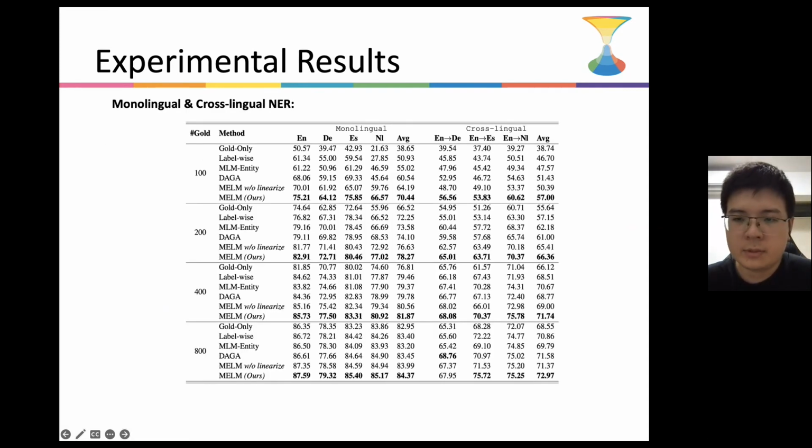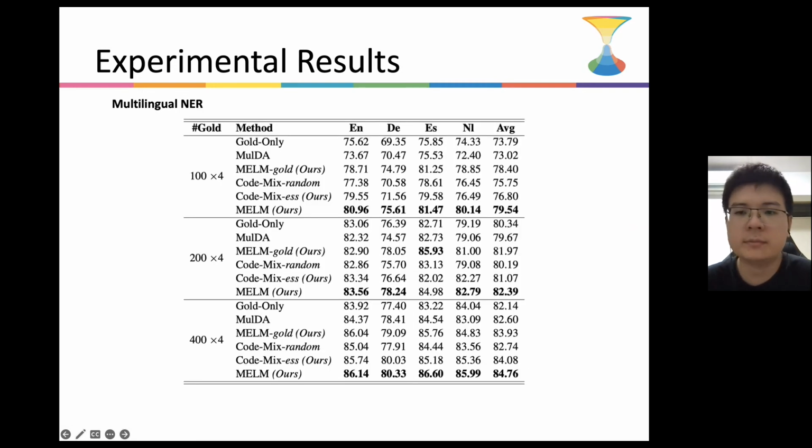The experimental results on monolingual and cross-lingual NER are shown below. As we can see, the proposed MELM consistently achieved the best average result across different low-resource levels. To assess the efficacy of the proposed label sequence linearization, we directly fine-tune MELM on masked sentences without linearization, denoted as MELM without linearize. We observe a considerable performance drop compared with MELM, which proves the label information injected via linearization indeed helps MELM differentiate different entity types and generate entities compatible with the original label.